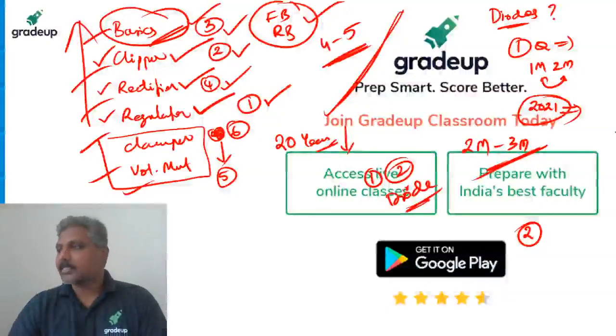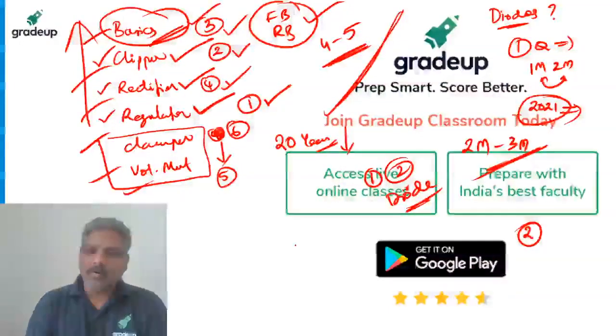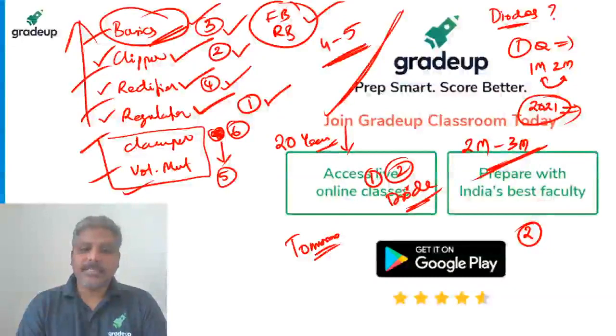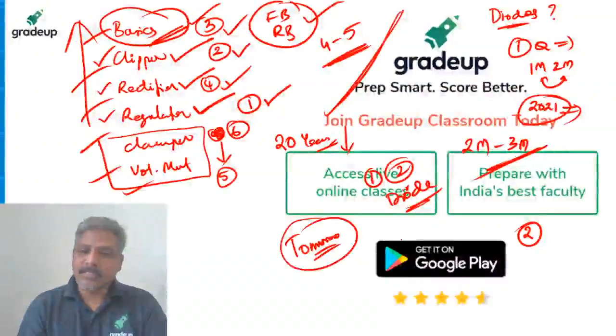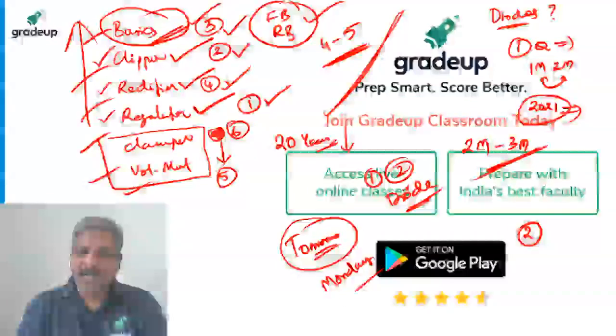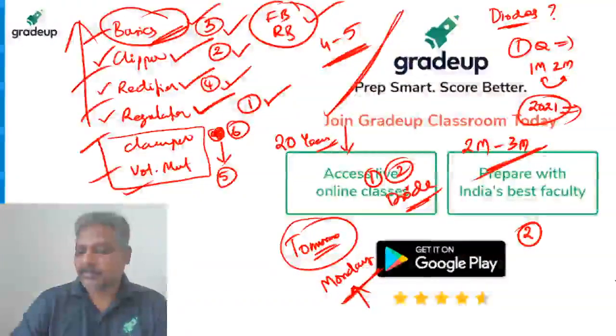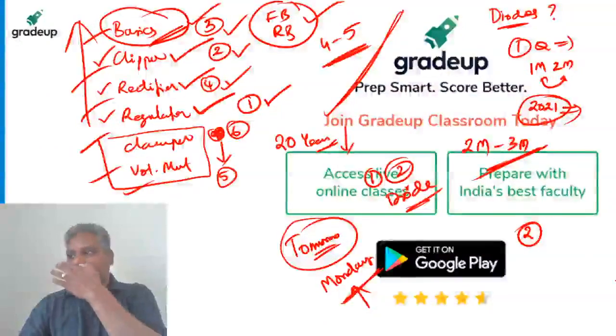Yes. Any questions, guys? Yeah, extra class. I'll take one extra class on clippers. Tomorrow I'll take, sorry, not tomorrow. Tomorrow is Sunday. No, sorry, tomorrow is as usual. Monday I'll take an extra class, because on Monday you don't have any other class. I'll take that extra class. Timing you can see in the study plan whenever it is there.